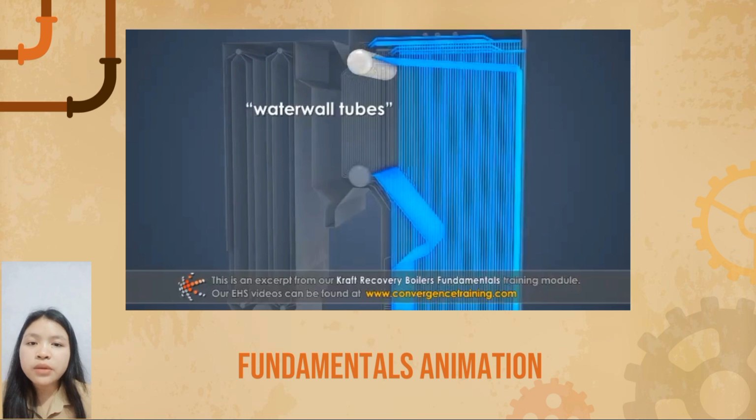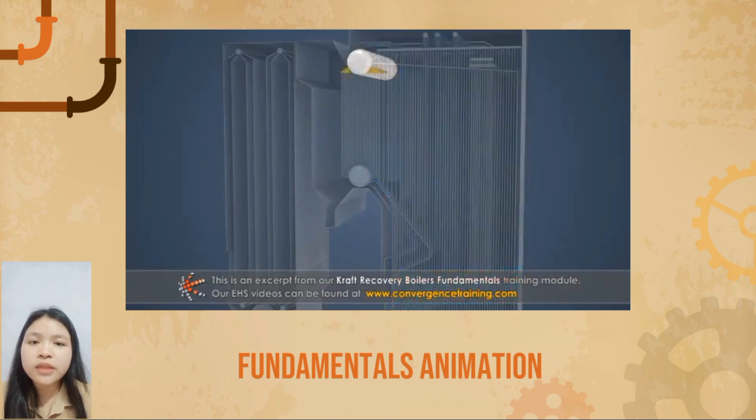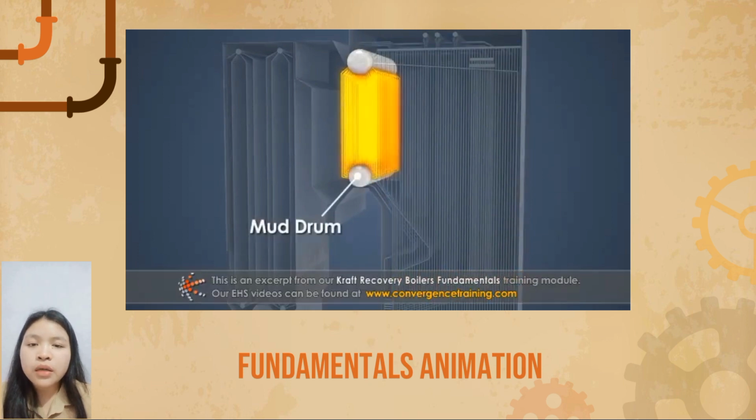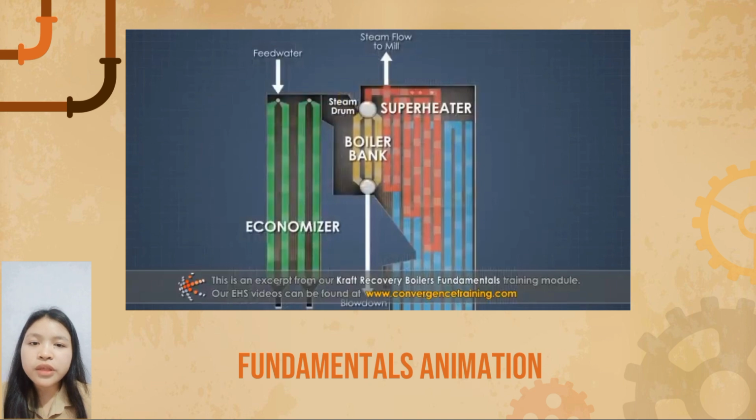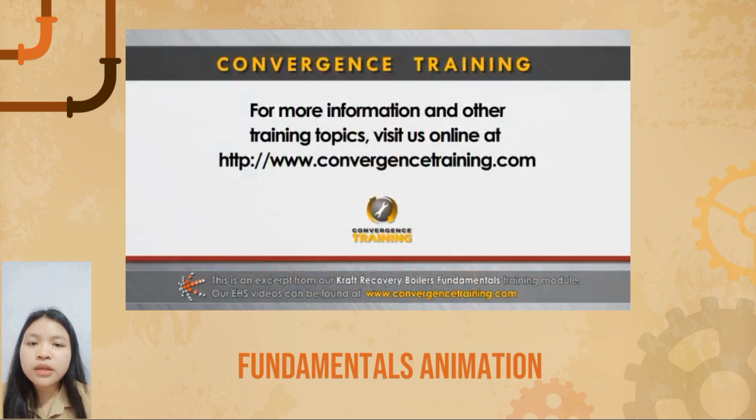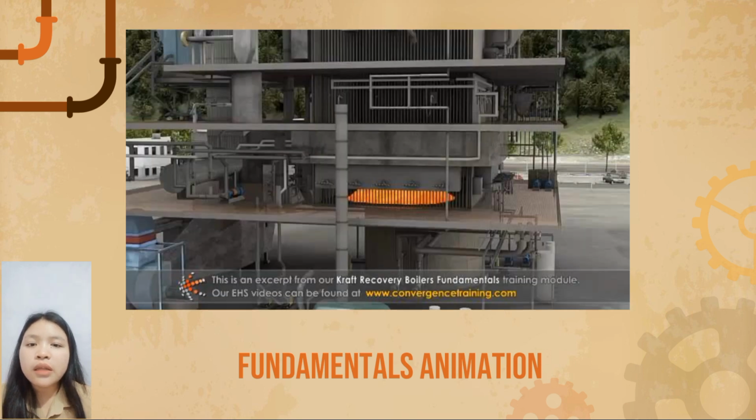With this temperature, the steam becomes dry and can be used to drive turbines or for other equipment purposes. Second, the boiler bank. The function of the boiler bank is to absorb heat from combustion gases to convert hot water into hot steam. Third, the economizer. The economizer's role is to help heat the feed water that will be used in the boiler.